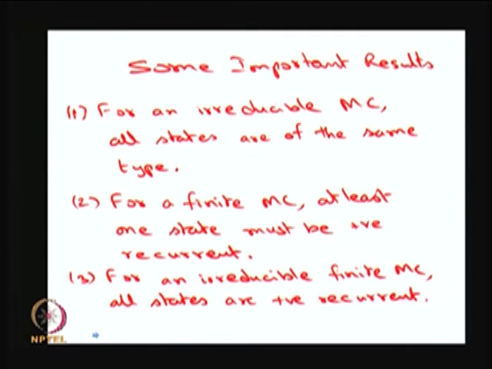At least one state must be positive recurrent, because it is a finite Markov chain, that means it has finite states. Therefore, the mean recurrence time, that is nothing but the average time spent starting from the state j and coming back to the state j, is always a finite value, at least for one state.